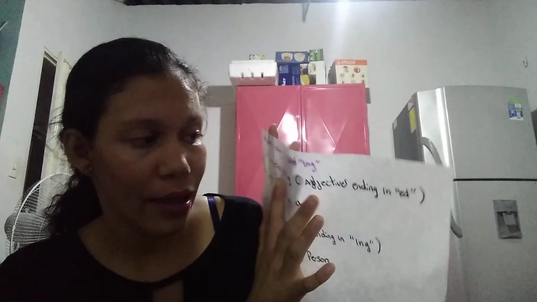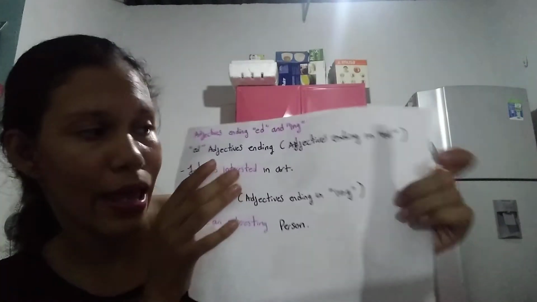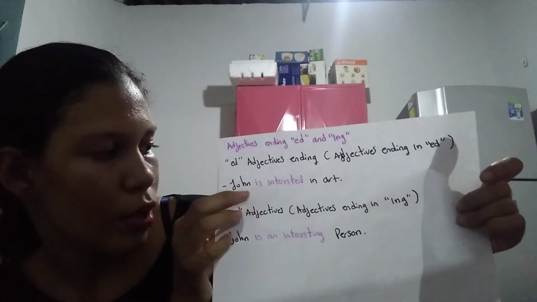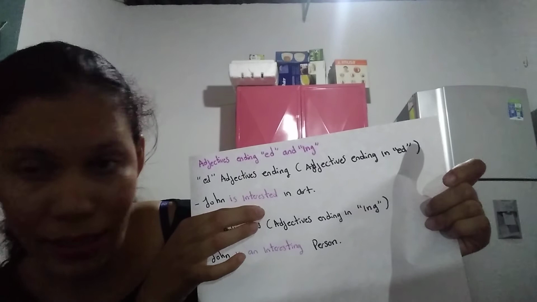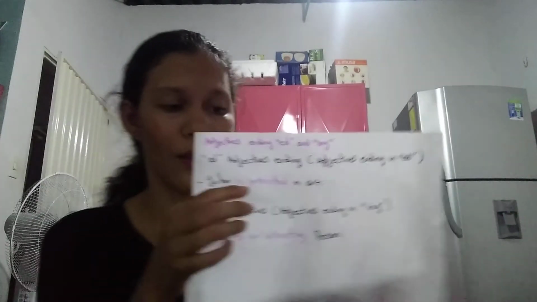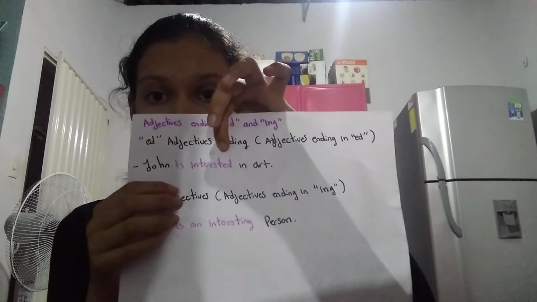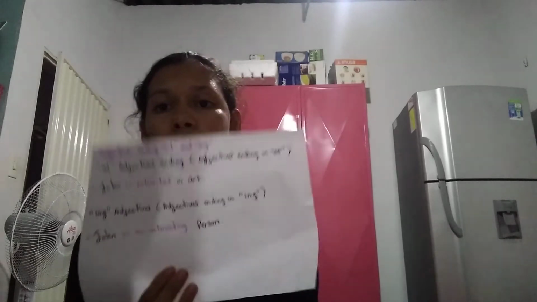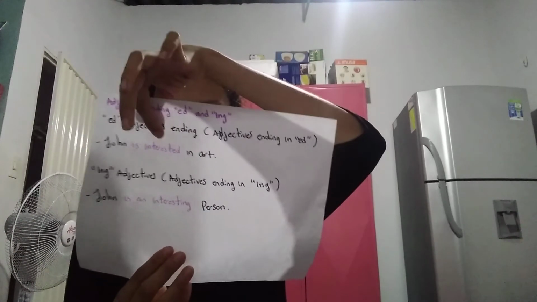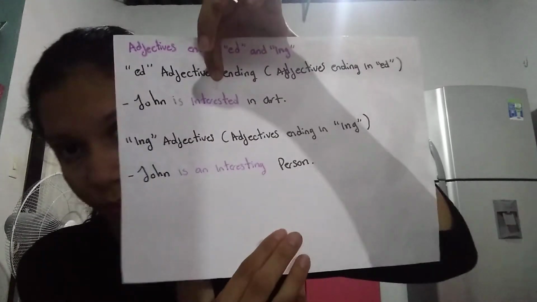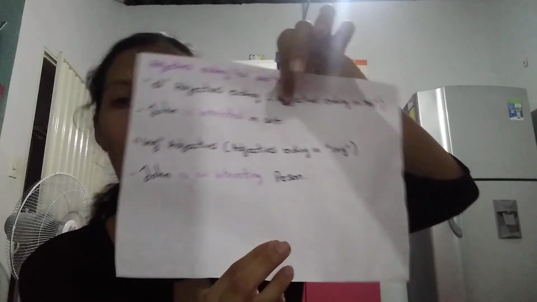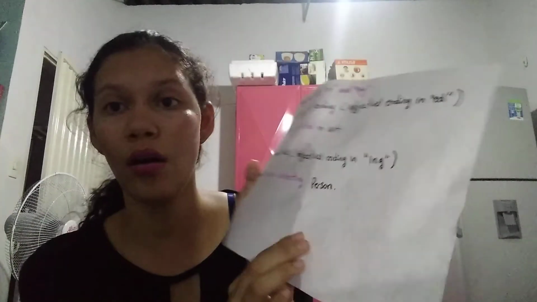For example, adjectives ending in ed. For example, John is interested in art. This adjective represents the emotion of John. This expresses that John likes art. Okay?